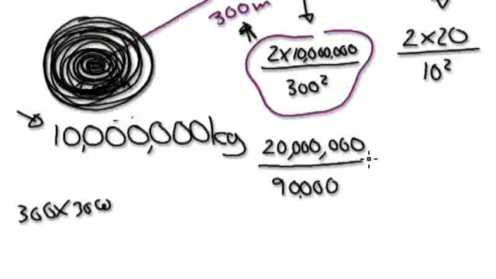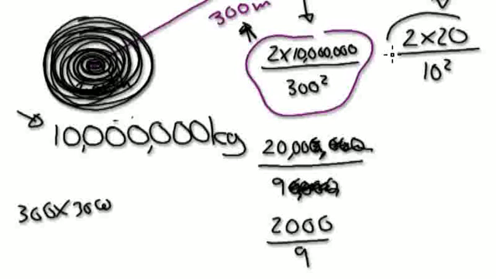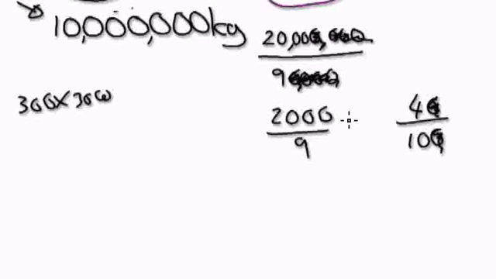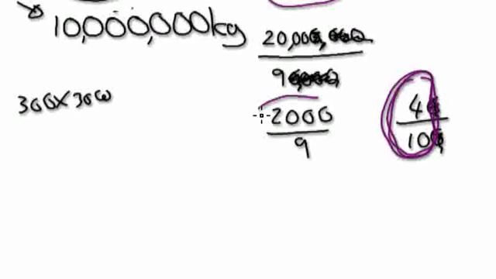Now I'm going to divide top and bottom by 1,000. Now I'm going to divide top and bottom by 10. So it becomes 2, and so it becomes this, basically. This now becomes 40, and then 10 squared would be 100. Divide top and bottom by 10. So gravity on the moon is proportional to this. Gravity between you and the black hole will be this.